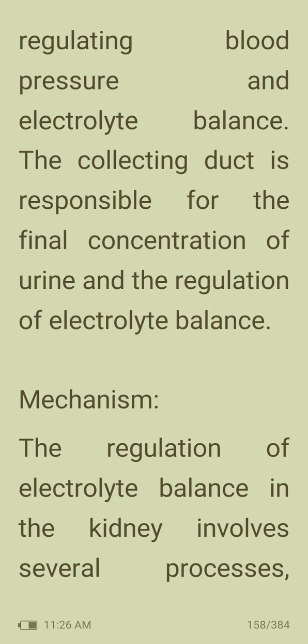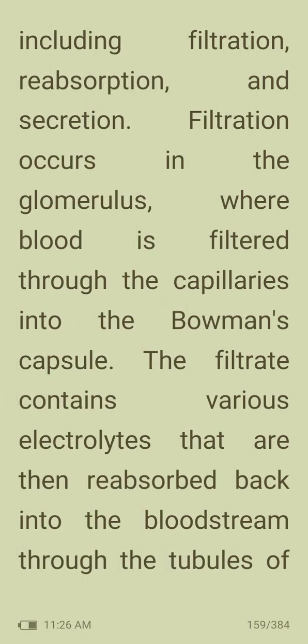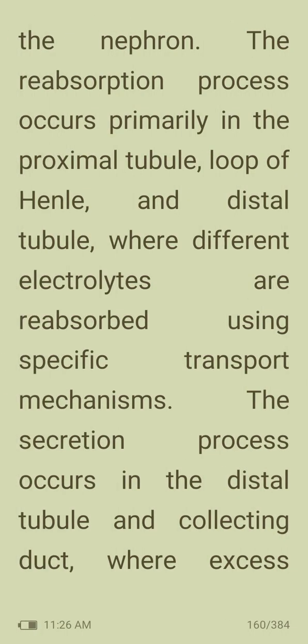The regulation of electrolyte balance in the kidney involves several processes, including filtration, reabsorption, and secretion. Filtration occurs in the glomerulus, where blood is filtered through the capillaries into the Bowman's capsule. The filtrate contains various electrolytes that are then reabsorbed back into the bloodstream through the tubules of the nephron. The reabsorption process occurs primarily in the proximal tubule, loop of Henle, and the distal tubule, where different electrolytes are reabsorbed using specific transport mechanisms.